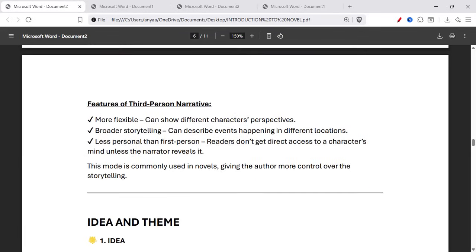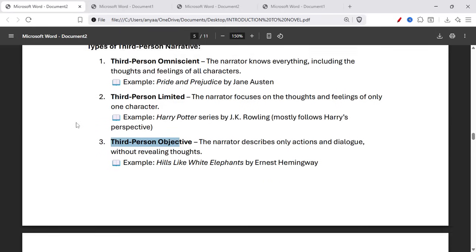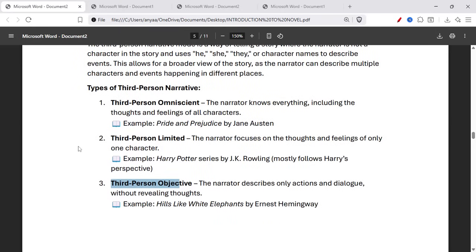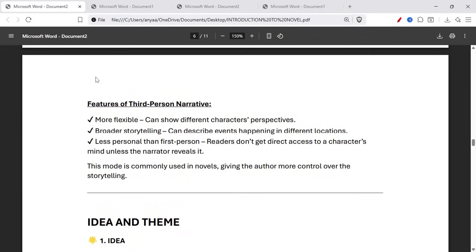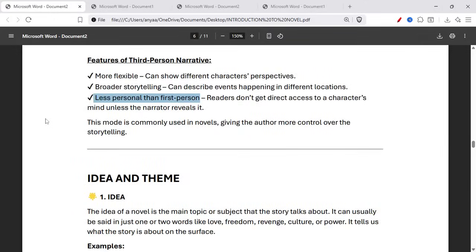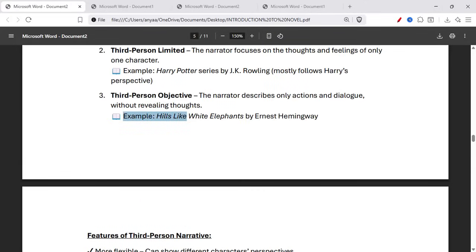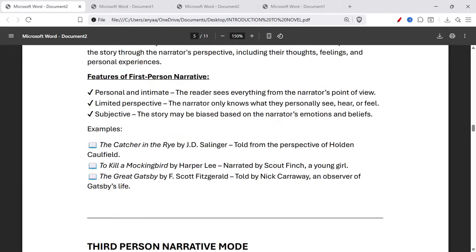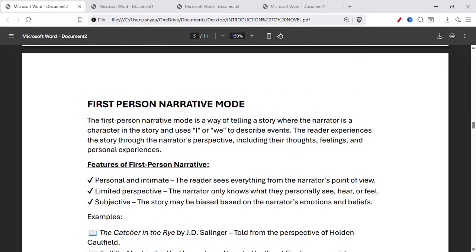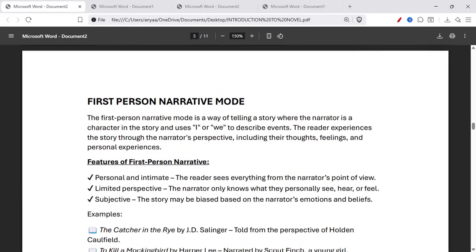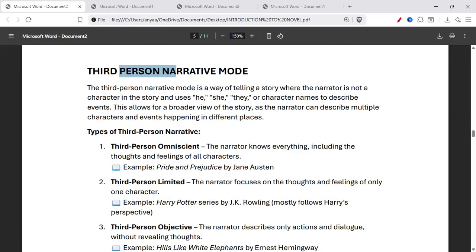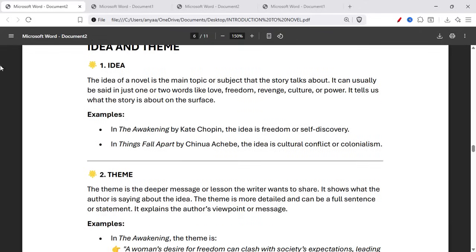Features of the third person narrative: third person omniscient, third person limited, and third person objective. These are the types of the third person narrative, and these are the features: more flexible, broader storytelling, less personal than first person. And these are examples you can write anyway. Basically, first person narrative mode uses I or we, which means autobiography, and third person uses he, she, they, or a character name, so it is called a biography. You can remember it by this.